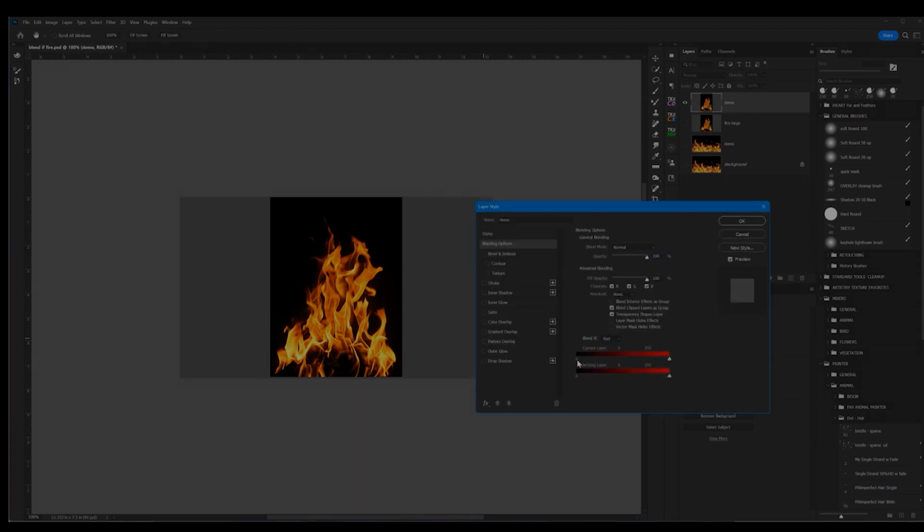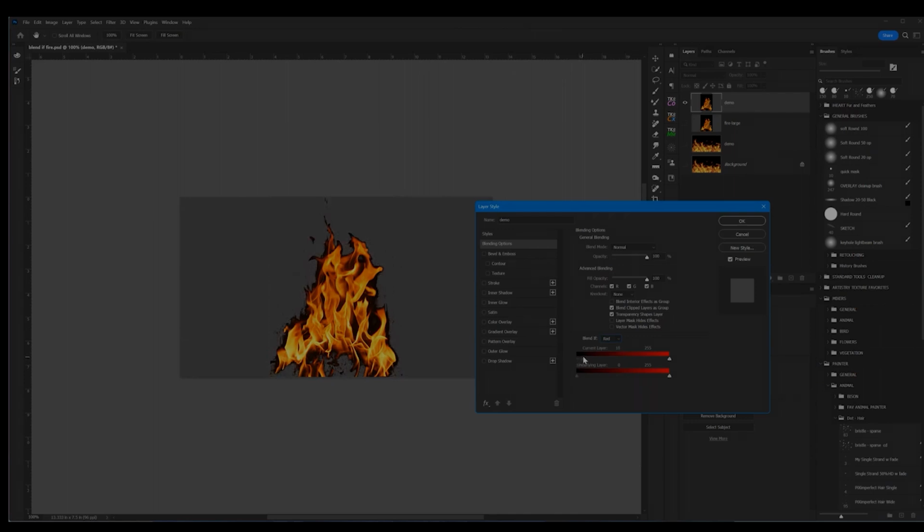And we're going to take the dark slider here, and we're going to pull it over. And as I pull this over, you can see that I'm isolating the fire, right? On Blend If, you've got these two little triangles, and this is a pretty harsh selection. If I hold down the Alt key and click on these little triangles, it will allow me to split them, and then that will let me do a soft selection